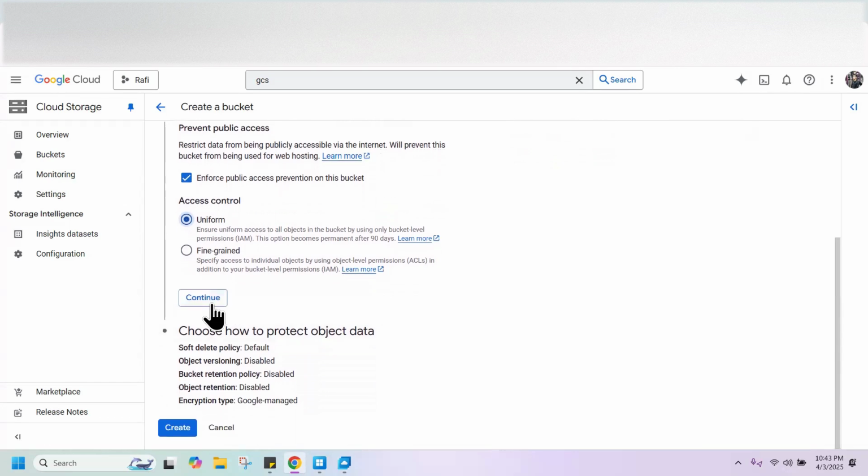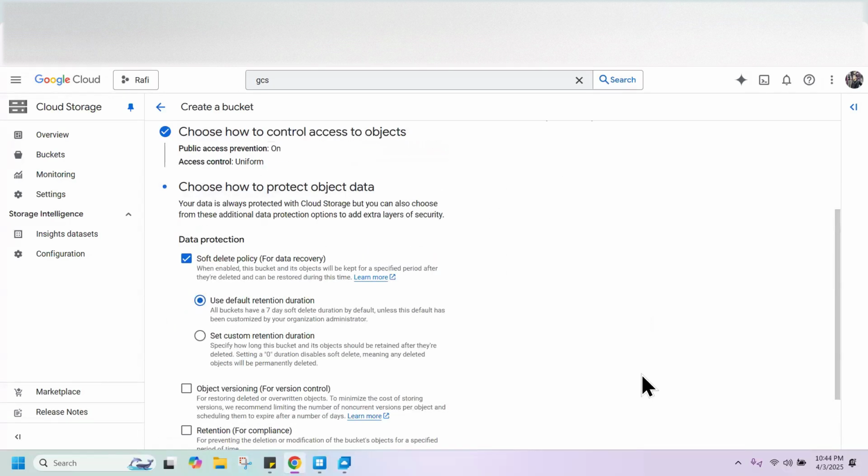With fine-grained, the problem is that if anyone is unable to access the data, you have to change a lot of stuff to make sure they can access it. We use the fine-grained part for very highly secure data, like government data, where we don't want privileged access. We can click on continue because we are just creating this for dummy purposes.